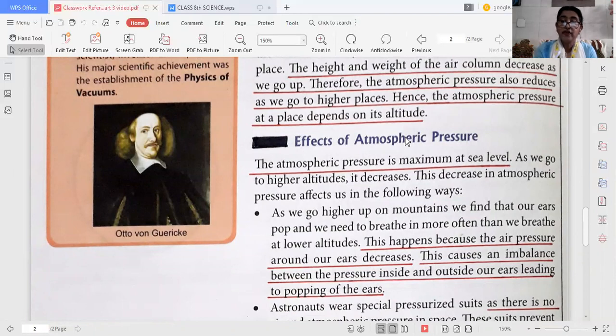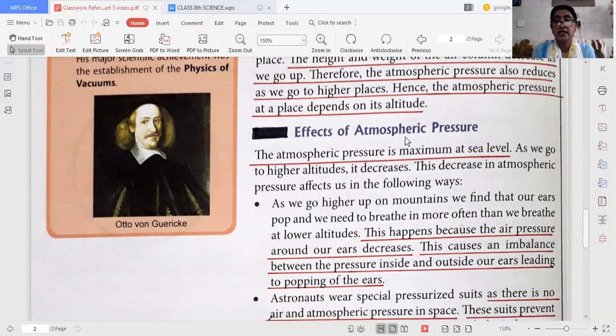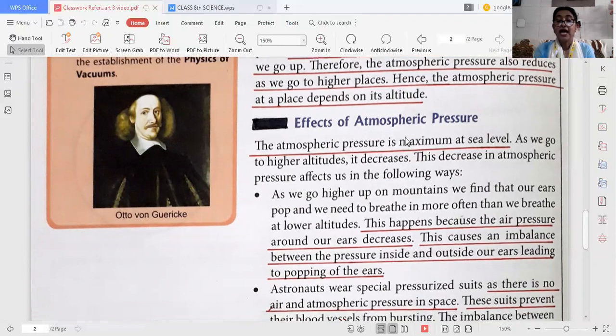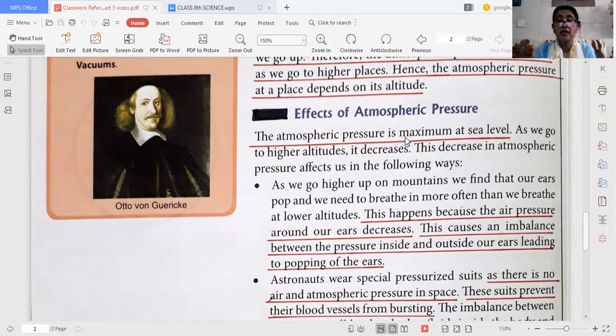So, if we go higher up on the mountains, we feel we need to breathe more often, and our ears pop. Why? This is because the air pressure around our ear decreases, and this causes an imbalance between the pressure inside and outside our ears, leading to the popping of the ears.